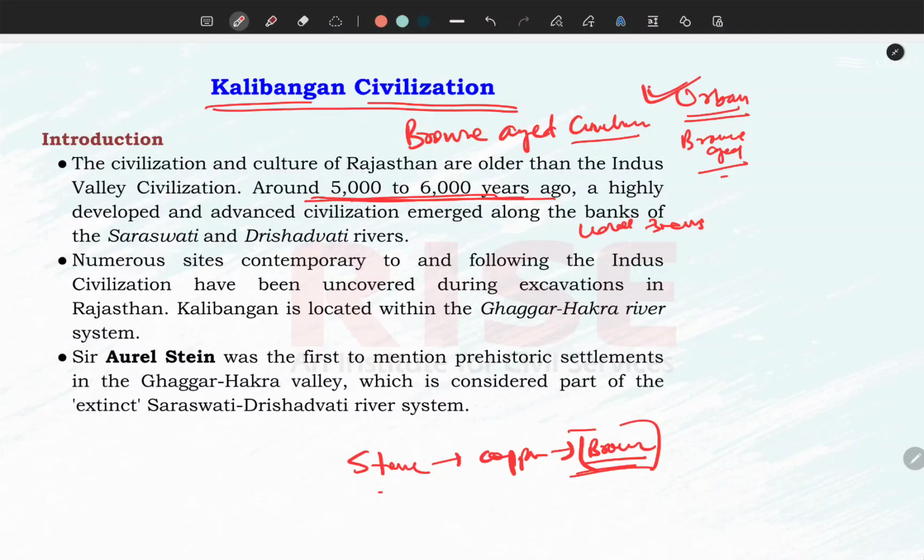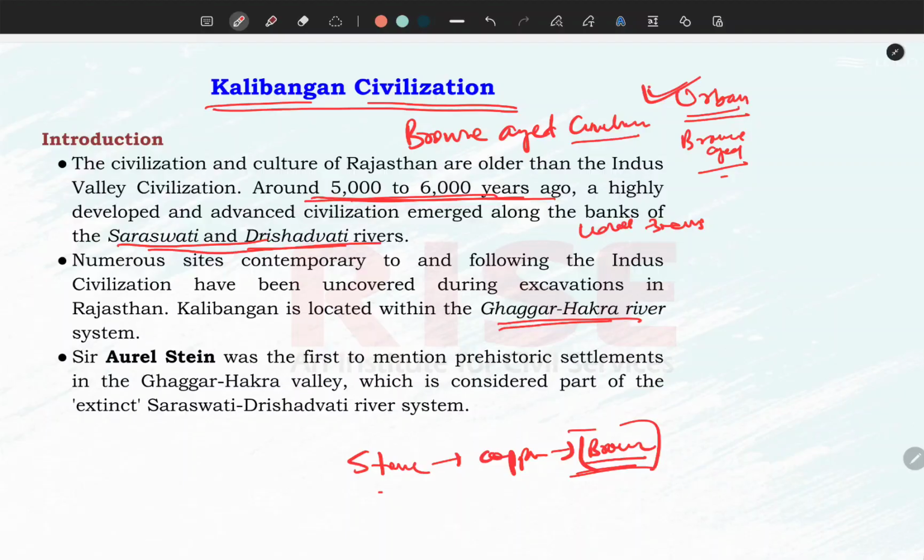One thing. The river banks in the surrounding of which most of the settlements are found are the Saraswati and Drishadvati rivers. Both rivers are now extinct, and it is considered by many archaeologists that the present Ghaggar river is basically the relic of the earlier Saraswati Drishadvati river. You can consider this present Ghaggar Hakra river is the new name of the Saraswati Drishadvati river.